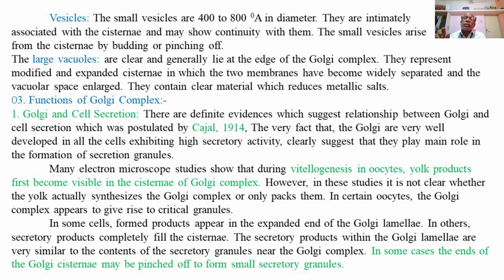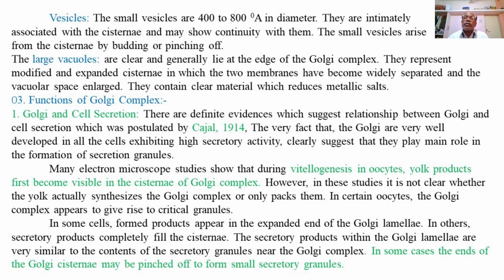The yolk products are first found in the cisternae, or flattened sacs, of the Golgi complex, indicating that they are either derived in the Golgi complex or stored in it. However, in these studies, it is not clear whether the yolk, maybe fatty yolk or protein yolk, is actually synthesized in the Golgi complex or only packed or stored there.